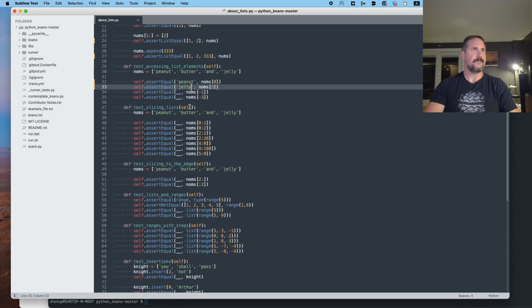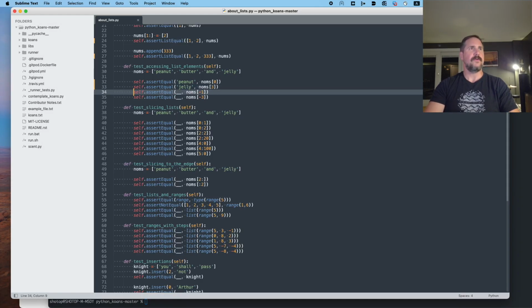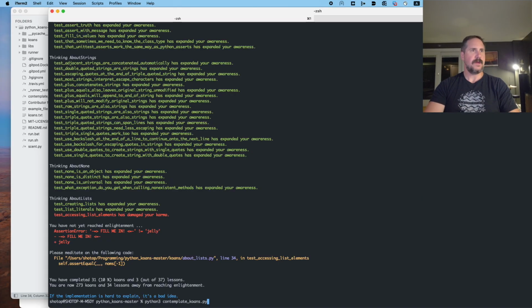Okay, we're at 34. So that worked. All right, so now the negative indexes, negative indexing. This is like what is in the position first from the right. So from the end of the list, going backwards, what item is first? I think it's going to be jelly. We'll run it and verify that suspicion. And let's see. I think I was right.